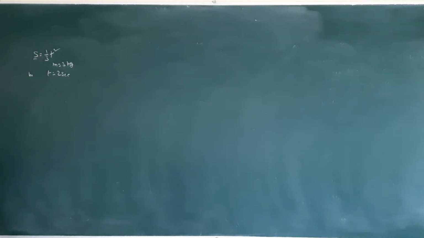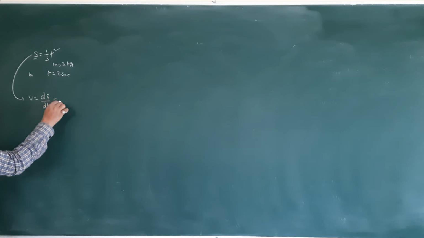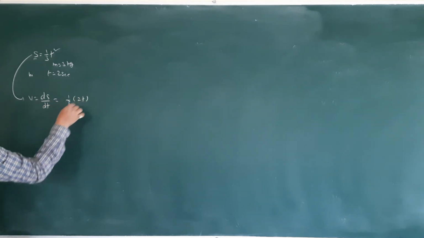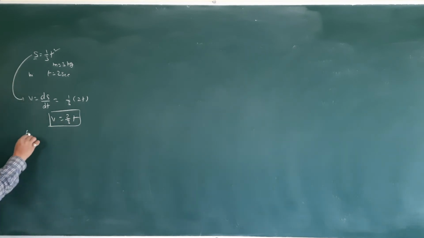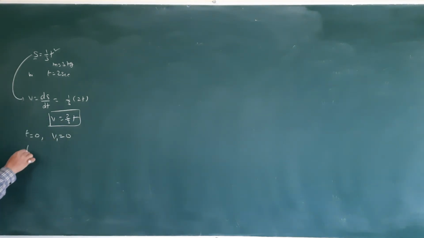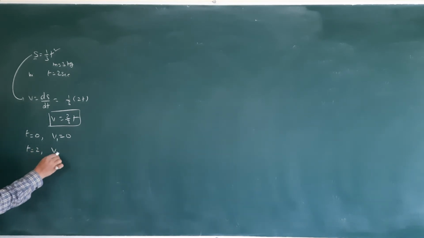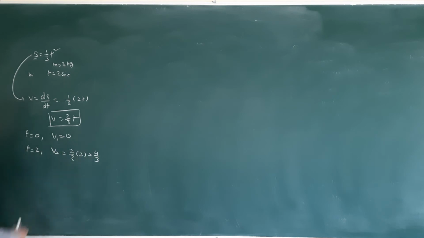Here this is displacement. So again work done is equal to change in kinetic energy, same formula. But we want velocity. Velocity means V is equal to ds by dt, 1 by 3 into 2t, that is 2 by 3 t. At time t equal to 0, velocity is 0. At time t is equal to 2, velocity equal to 2 by 3 into 2, 4 by 3.